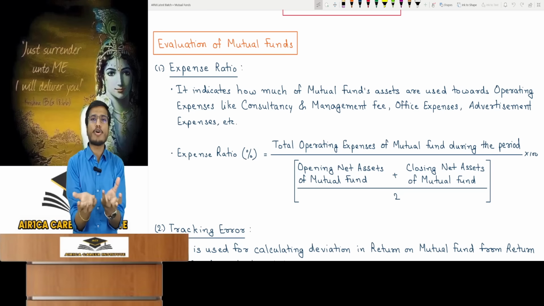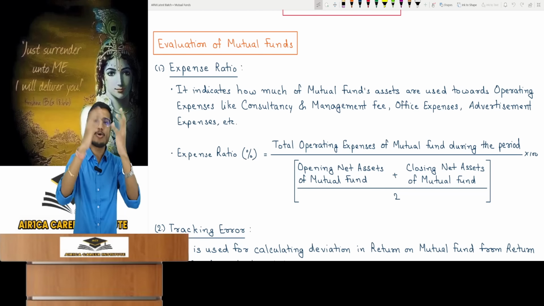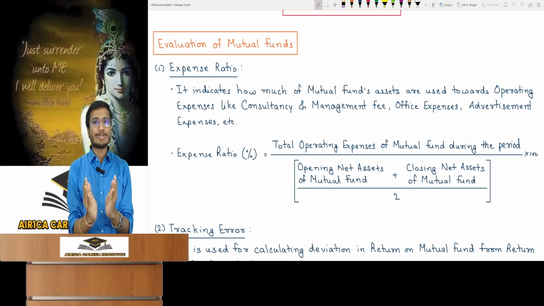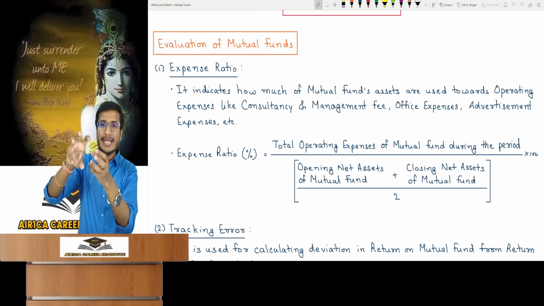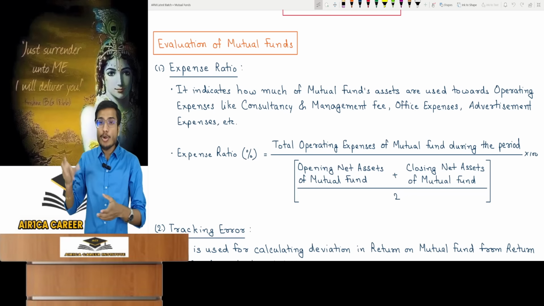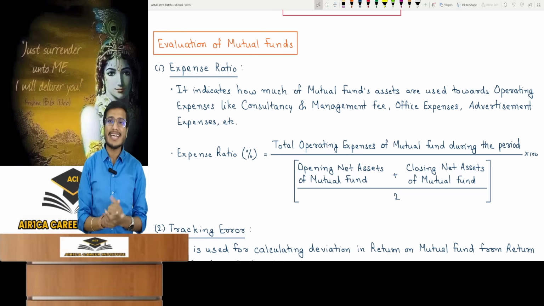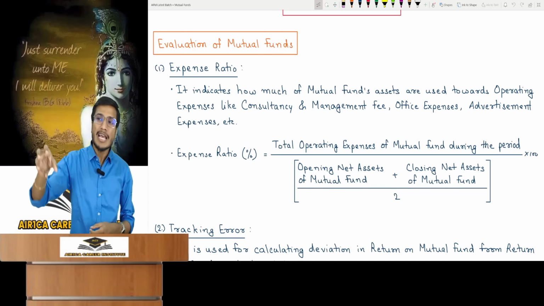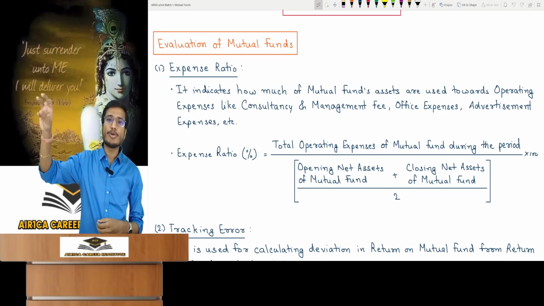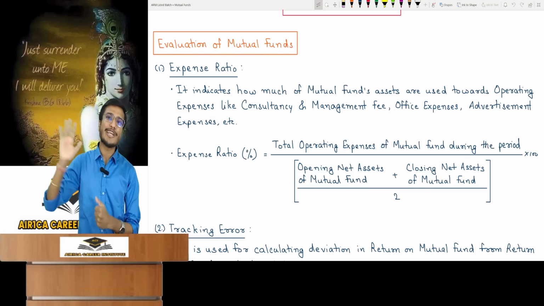A mutual fund's operating expenses, where will the fund pay them from? It's from the people's money, their net assets. A mutual fund is like a vault. The vault contains people's money, so some money is taken out from that money for operating expenses. So people want to know, out of the money we have given to the mutual fund, that is the assets the mutual fund has, how much of those assets is the mutual fund using for its expenses? How much of those assets actually funds its operations?